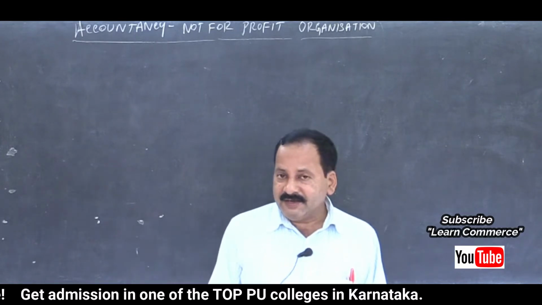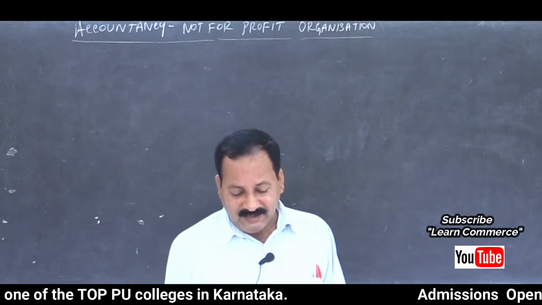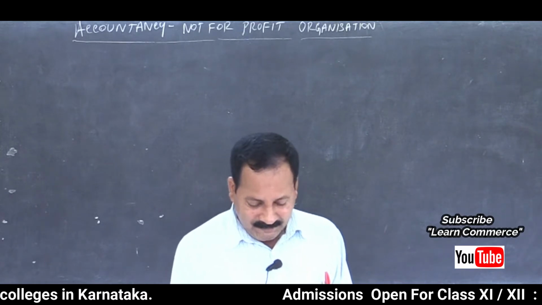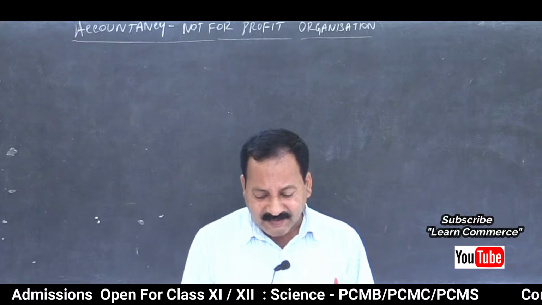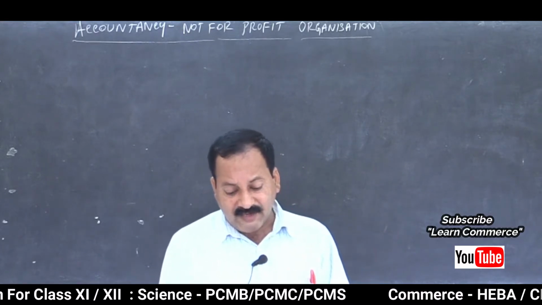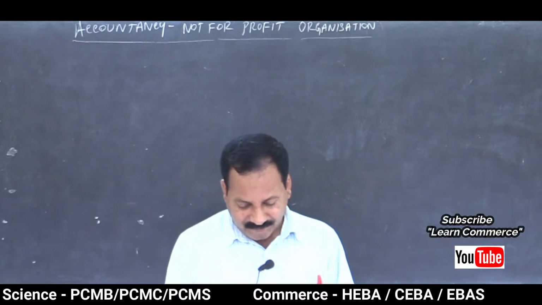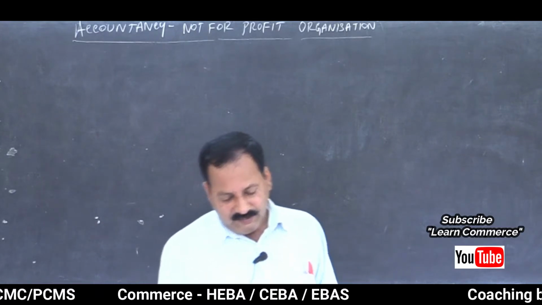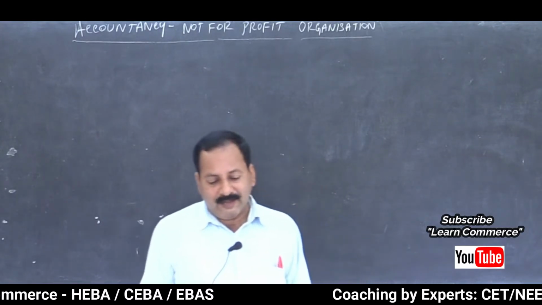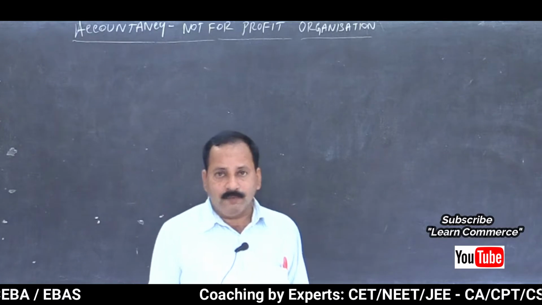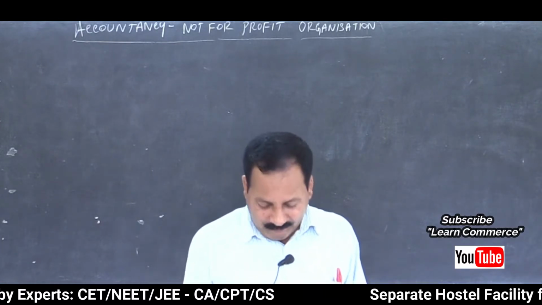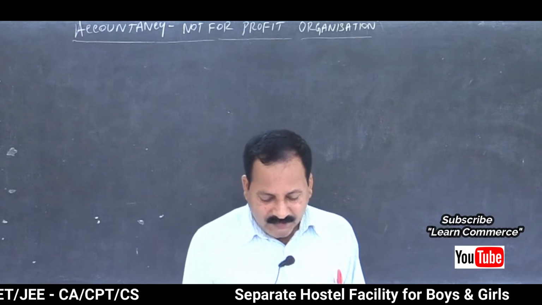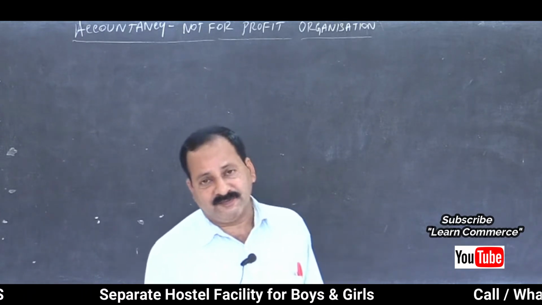Let me read the problem, then we will analyze and then we will solve it. Following are the balance sheet and receipts and payments account of Raghavendra Education Trust, Ballari. Refer to the liability side: capital fund, that is the opening balance of capital fund, which should be shown in the closing balance sheet. Then subscriptions received in advance.